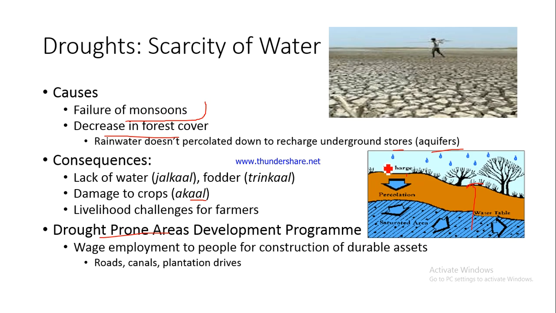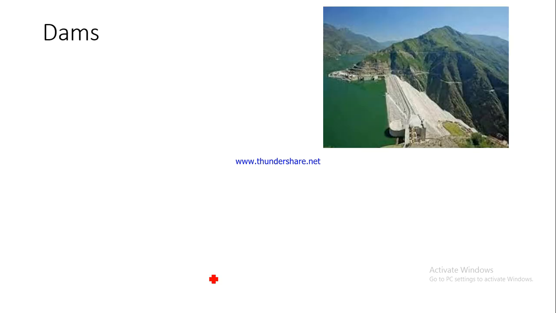They are made to construct durable assets like roads, canals and plantation drives. In lieu of that, they get paid. So the whole objective is that since their crops have failed, they simply do not have any source of income, so we have to provide them an alternate source of income. For this, we have come up with this particular program, DPAP, the Drought Prone Areas Development Program.